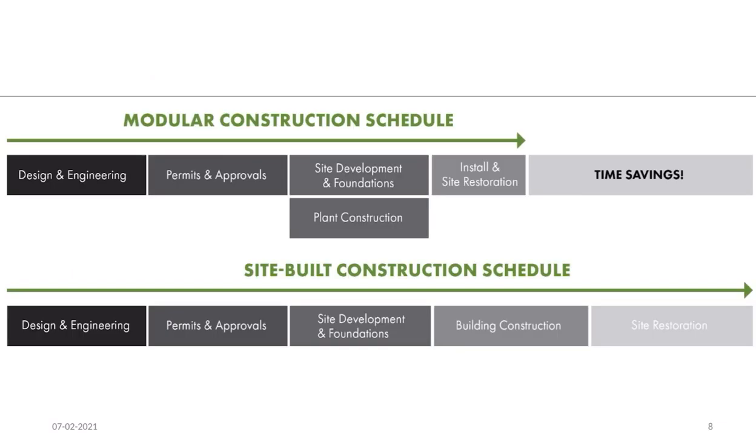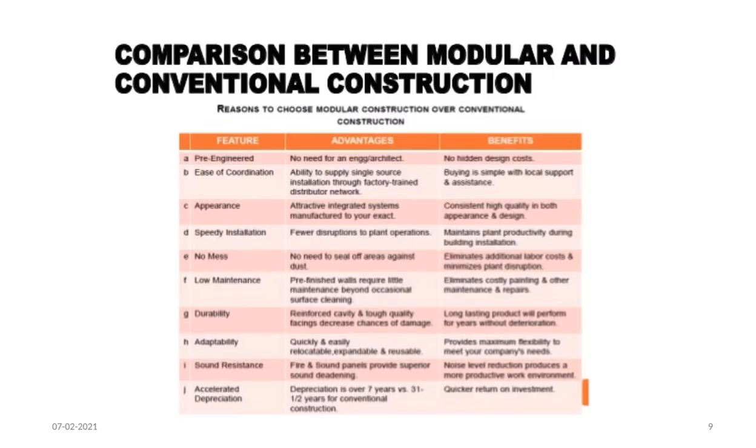This is a flow diagram representation of modular construction schedule and site-built construction schedule. The following table represents comparison between modular and conventional construction and why to choose modular construction over conventional construction. This table includes features, advantages, and benefits.